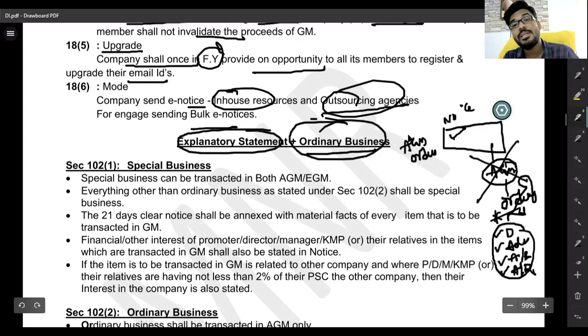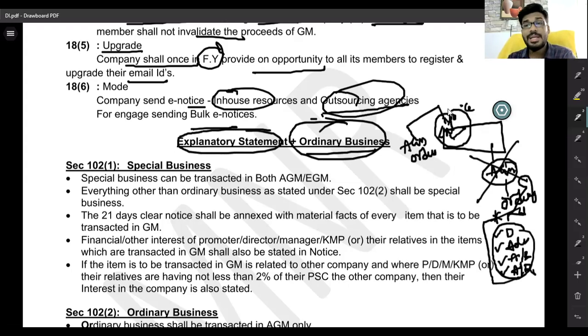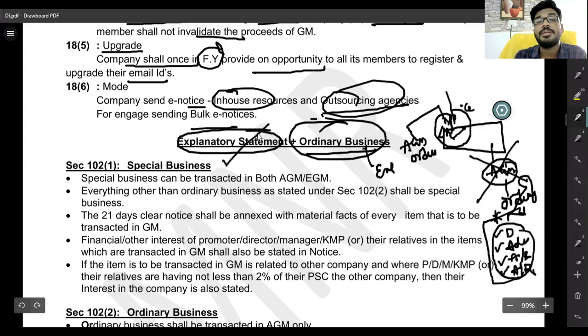Not only ordinary, sir, even extraordinary business can also be mentioned. Generally we do these businesses in every AGM, but other than ordinary businesses we can also conduct extraordinary business in the annual general meeting. Whenever we conduct business other than ordinary business, those are extraordinary or special businesses. Whenever you conduct special business, we should give an explanatory statement for it. That is nothing but the explanatory statement.